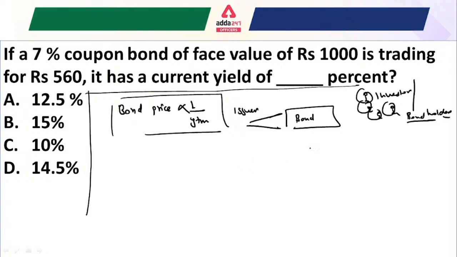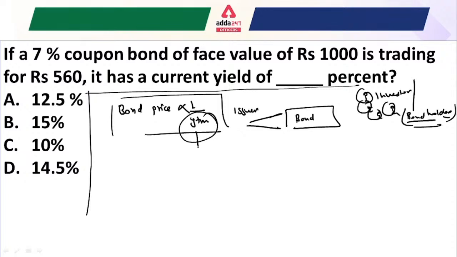The investor or bondholder is going to receive the interest as well as the principal. So that is your basic definition of the bond. Now the question is, what is YTM?